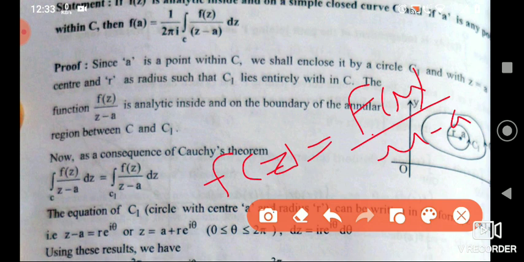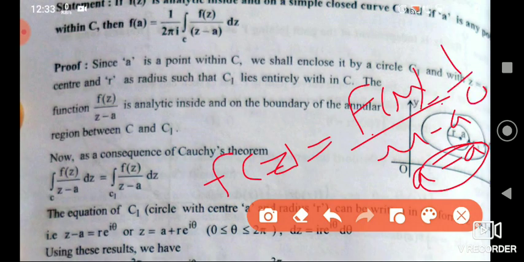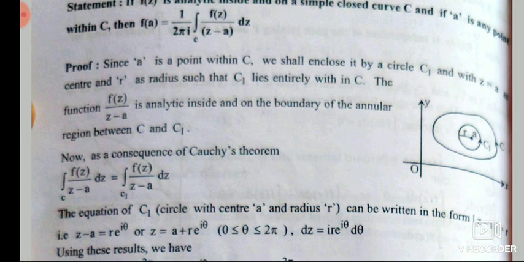But if you see at the point A, this becomes A minus A, which is 0. That is 1 by 0, which is undefined, right? So at point A, the function f(z) divided by (z minus A), required for Cauchy's theorem, is not analytic, right?